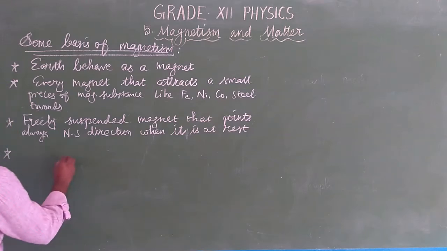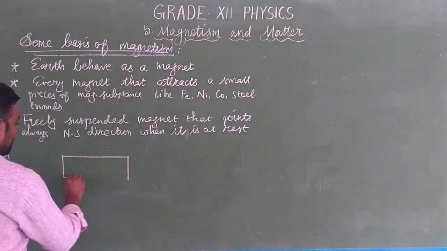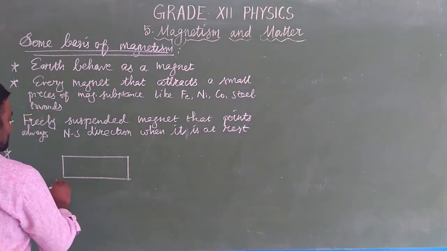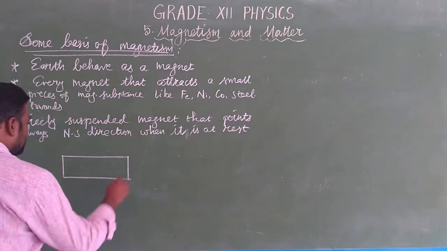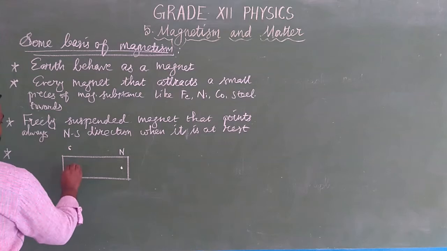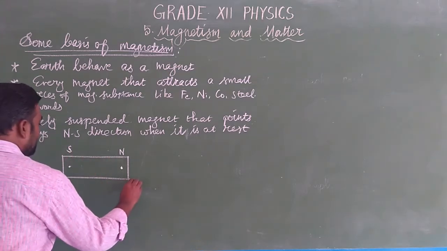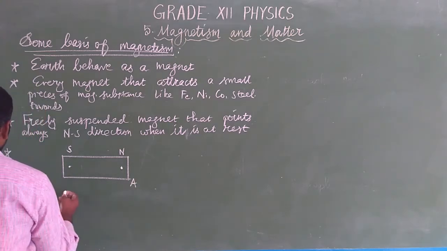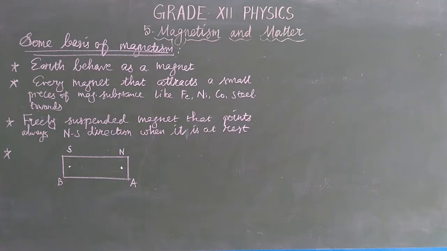let us take this magnet, bar magnet. This is the bar magnet. In this bar magnet, the magnetic length is NS. This is north pole and this here is the south pole. So NS is the magnetic length, and AB is the geometric length.